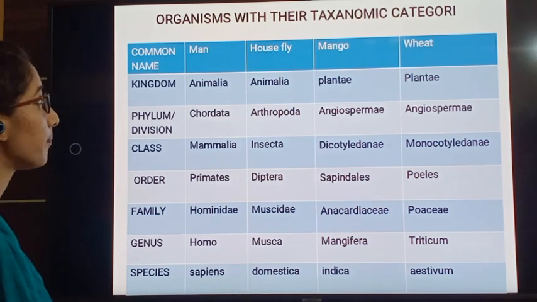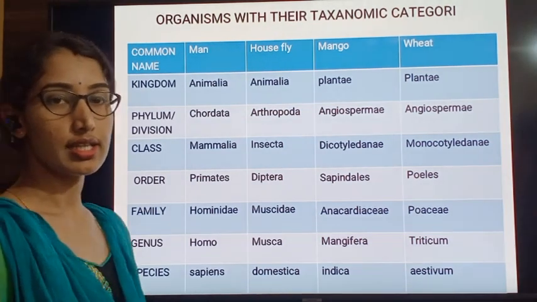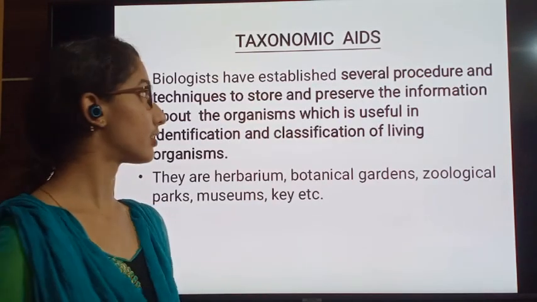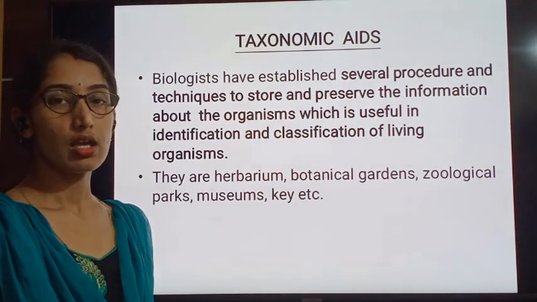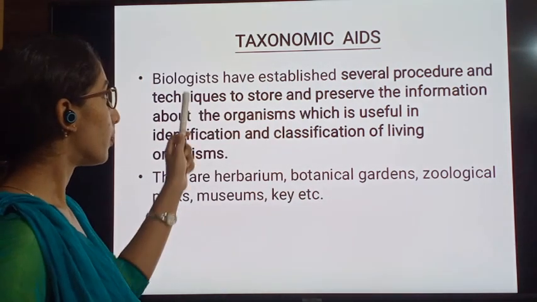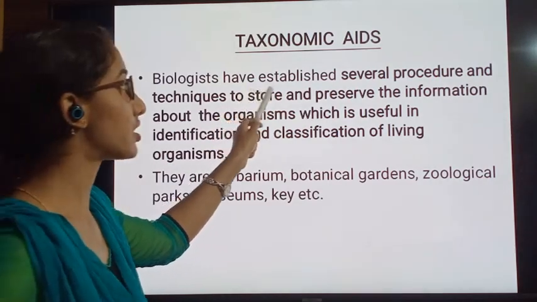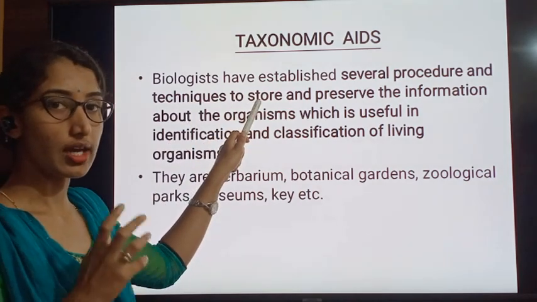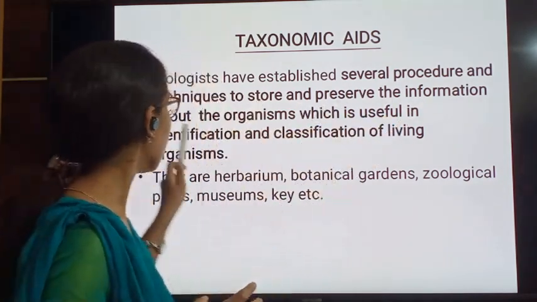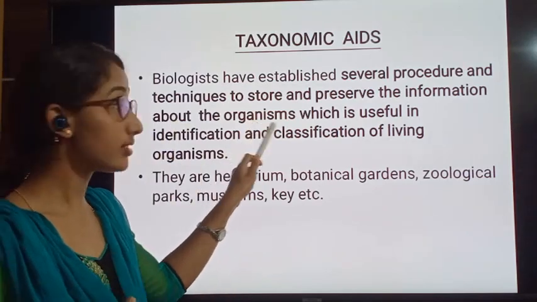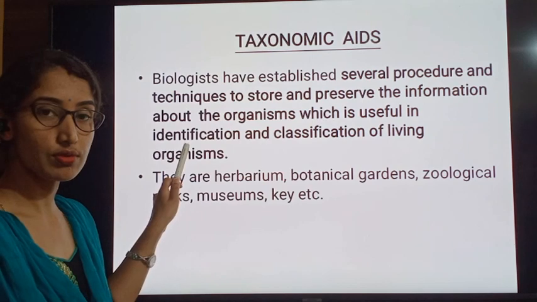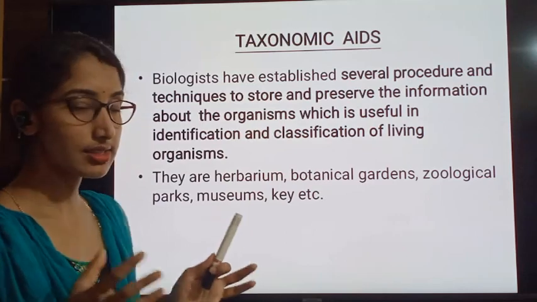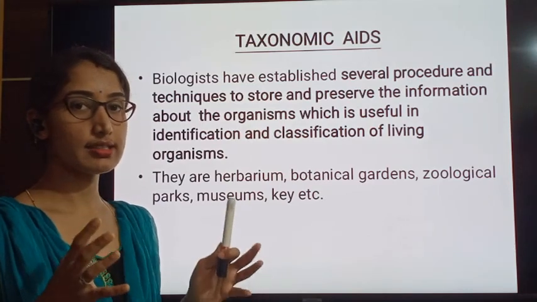Next we shall see about the taxonomical aids. What are taxonomical aids? Why have they been developed, we shall see. Biologists have established several procedures and techniques to store and preserve the information about the organism, which is useful in identification and classification of the living organisms. That is why the taxonomical aid is done.